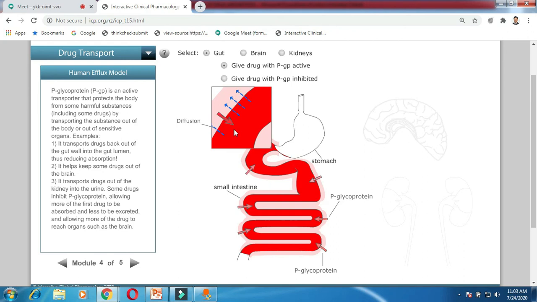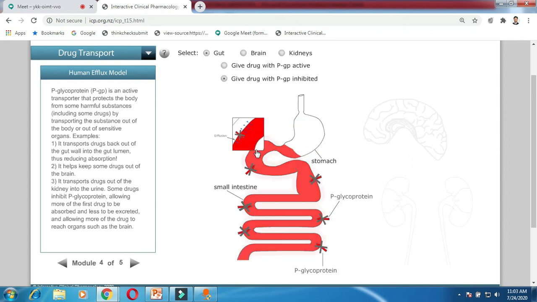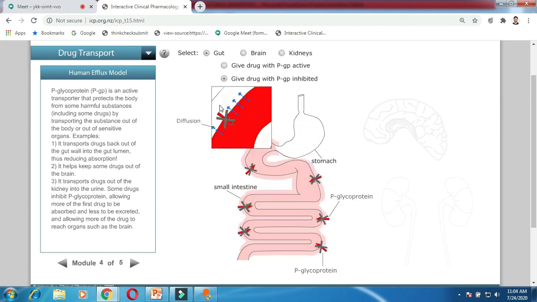That is efflux transport, and it happens over all your GI tract, all over the intestine. And suppose in the gut we give a drug with a PGP inhibitor, then there is absorption but there is no efflux. Efflux is not possible. This is the first example.